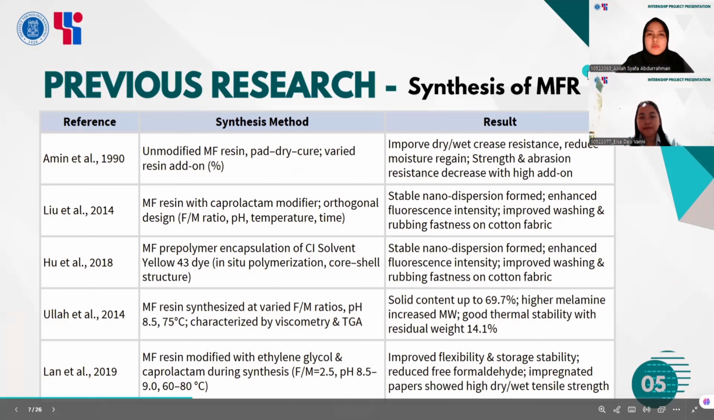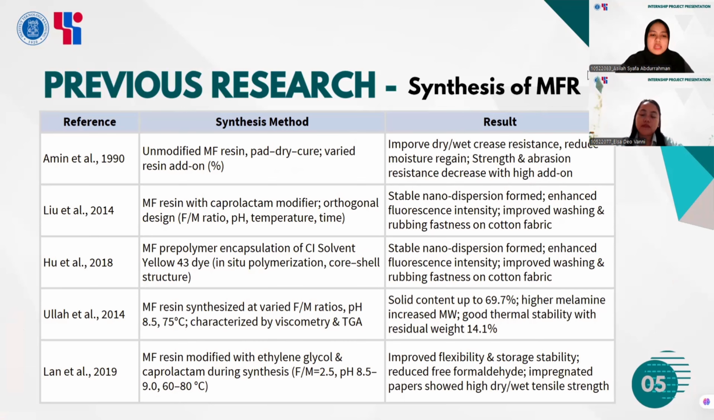So let's move on to the previous research. Several studies have investigated the synthesis of melamine formaldehyde resin. For example, first, Firnin at 1990 found that unmodified melamine formaldehyde resin improved crease resistance but reduced strength at high concentration. And the second, Liu at 2014 introduced caprolactam so that it formed a stable nanodispersion with improved washing fastness. And next, Hu at